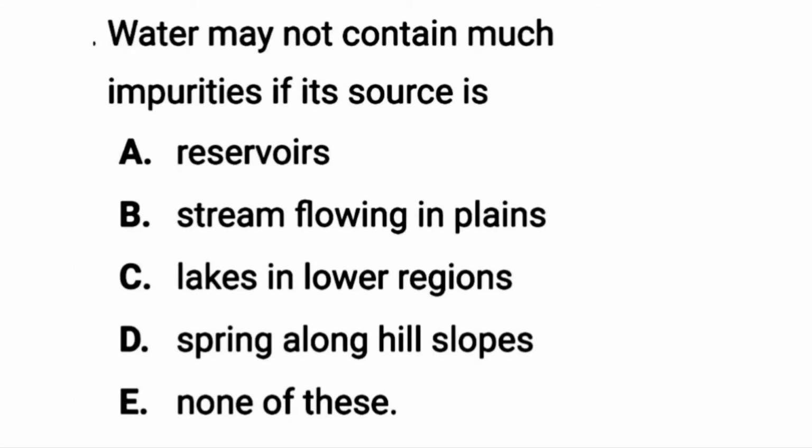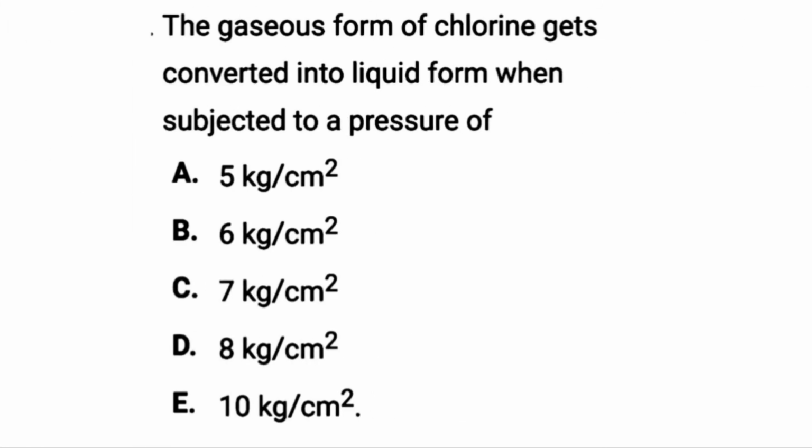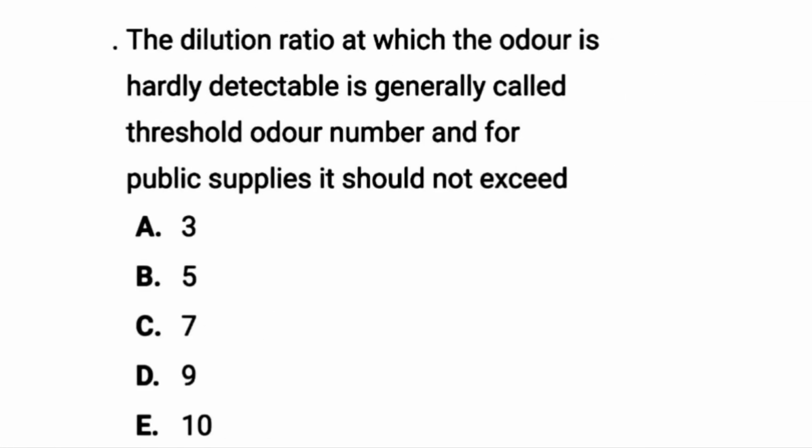The next question is, water may not contain much impurities if the source is spring along the hill slopes. The gaseous form of chlorine gets converted into liquid form when subjected to a pressure of 7 kg per centimeter square. The next question is, the dilution ratio at which the odor is hardly detectable is generally called a threshold odor number, and for public supplies it should not exceed 3 ppm or 3 milligram per liter.